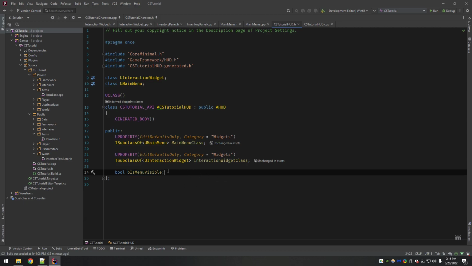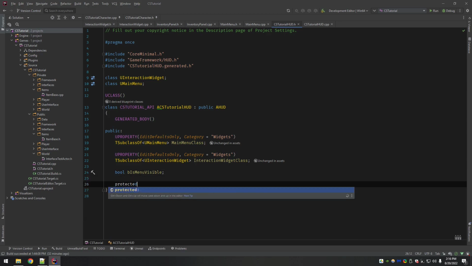What we're going to use it for later on is when you have lootable containers. If the menu is visible and you go to loot a container, it should just bring up the container and not do anything else, like not turn off the menu. So it's just a nice little control variable there.